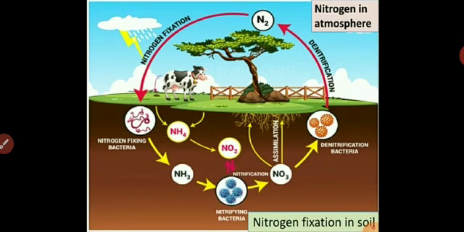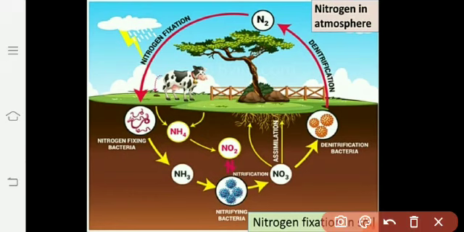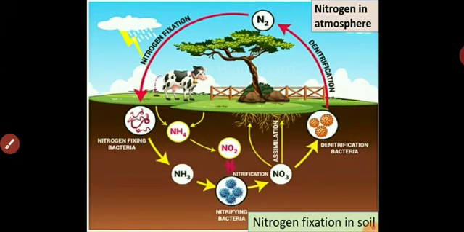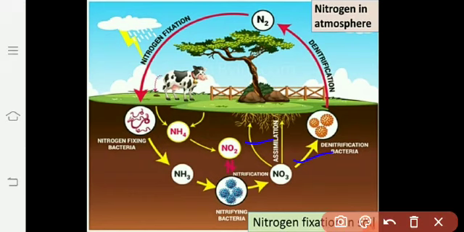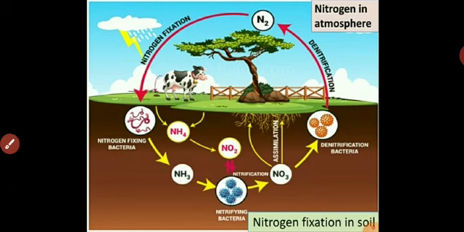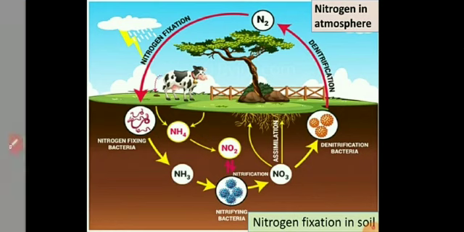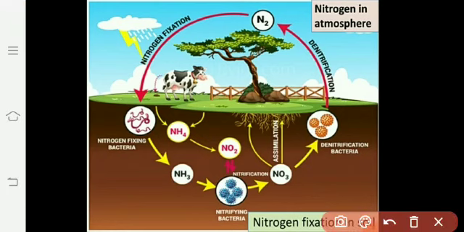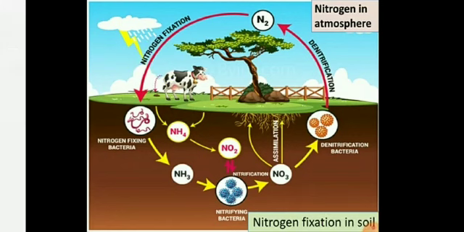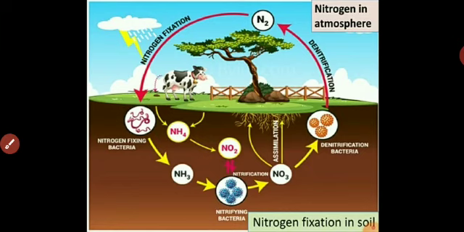Then here is the diagram of nitrogen fixation in the soil. Atmospheric nitrogen is absorbed by bacteria like rhizobium, found in the nodules of leguminous plants. It is converted into nitrogenous compounds like nitrates and nitrite here. Then this cycle continues, and it maintains the percentage of nitrogen, that is 78%, and also maintains the sources of protein.